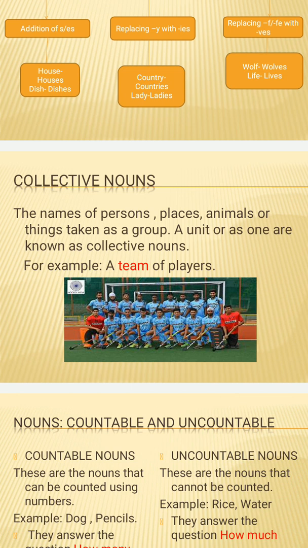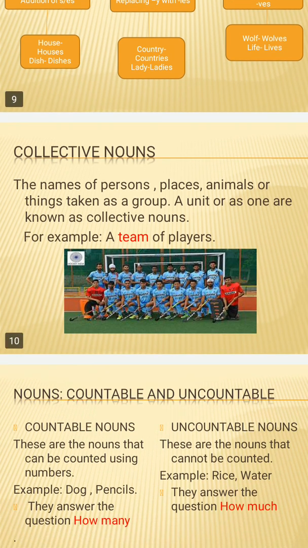When we take some things in a group, then we assign some name to that group, and that assigned name is known as a collective noun. For example, in the picture we can see there are so many players, and they form a group. That group of players is known as a team. As I have already given you the example of banana, when we take 12 bananas together, that is a group of bananas, we call it a bunch. Similarly with grapes, when we take a group of grapes together, that is known as a bunch of grapes.